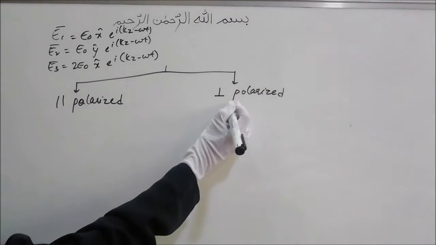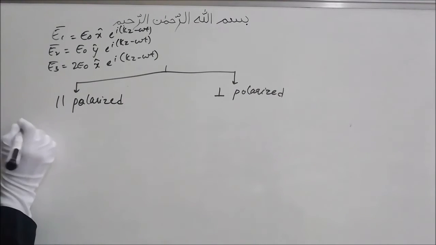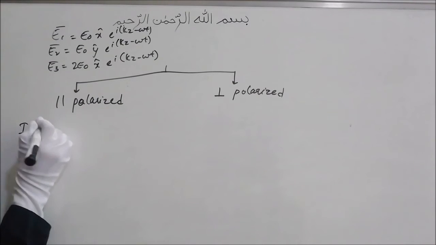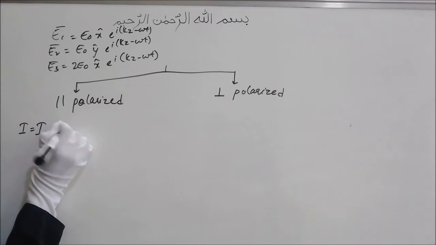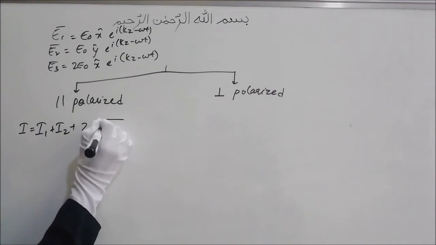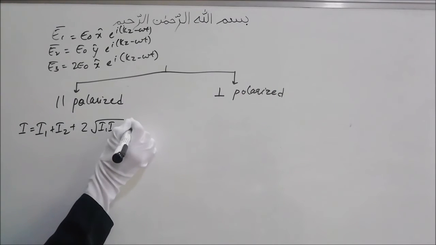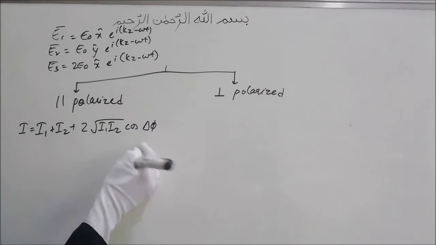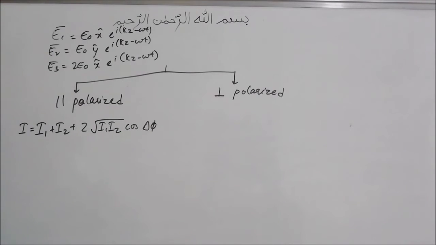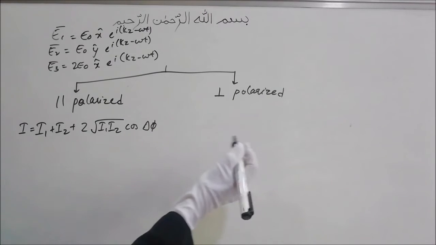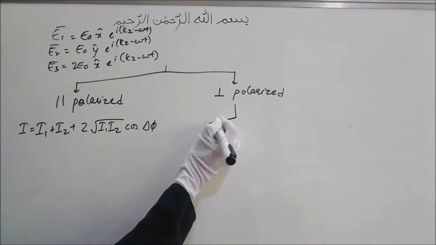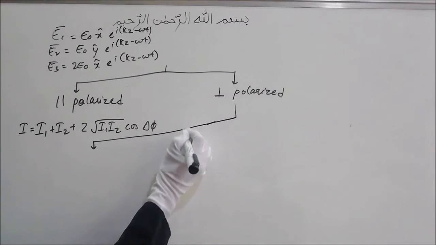So in the parallel case, the intensity of the final wave will be I1 plus I2 plus 2 root of I1 I2 cos delta phi, where delta phi is the phase difference between the two waves. Now if they are perpendicularly polarized, then three conditions of delta phi can arise.